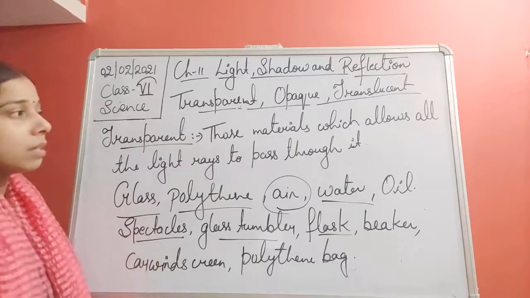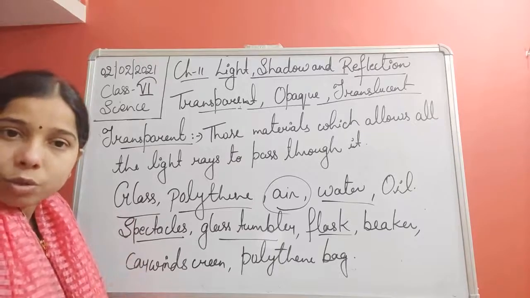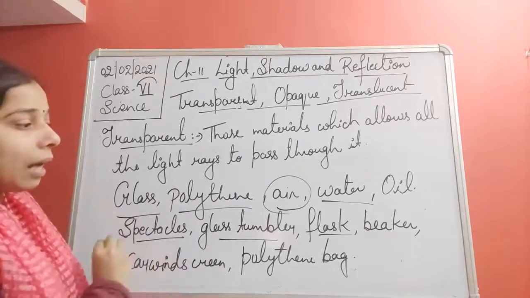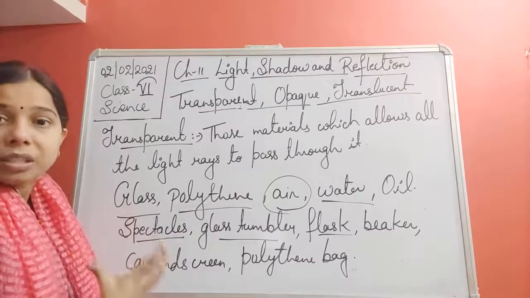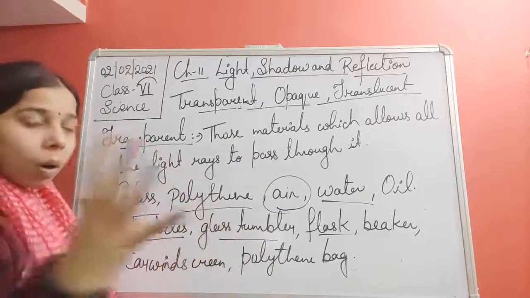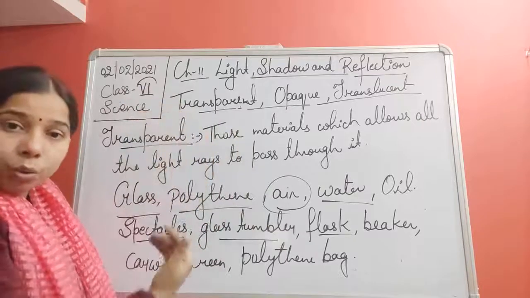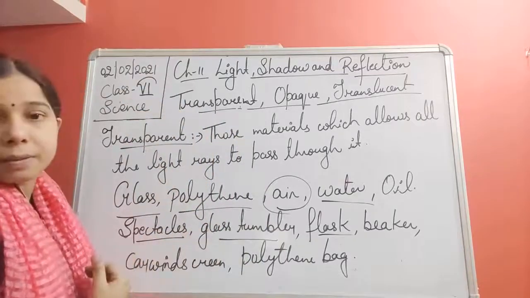So, on the basis of that, we can say that the material allow all the light to pass through it. That is known as a transparent material, and this transparent material enable us to see that what is present inside to it. Reason? Because all the light is going inside, so it will reflect easily, and you know that we are able to see the things when it get reflected. Okay?